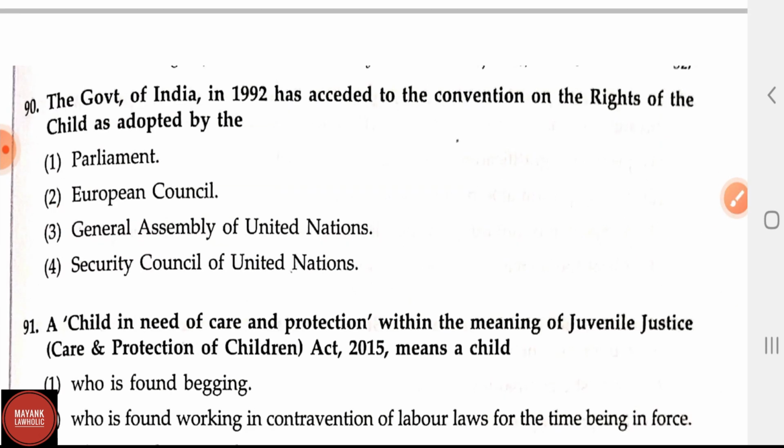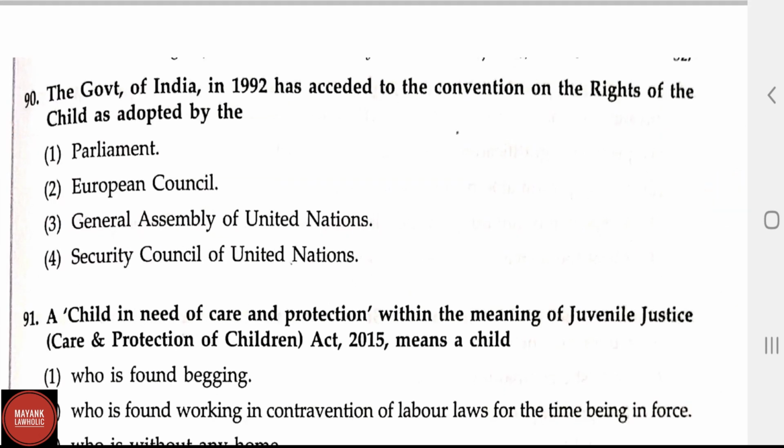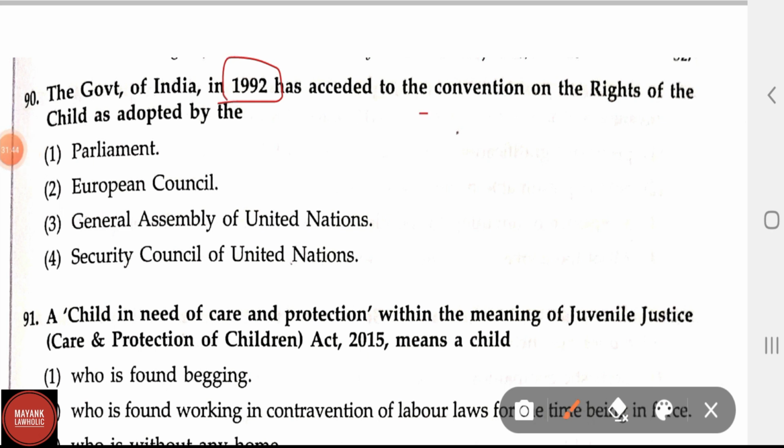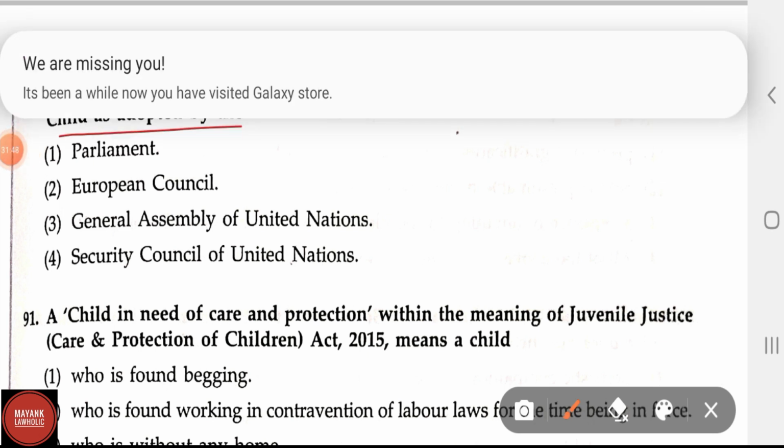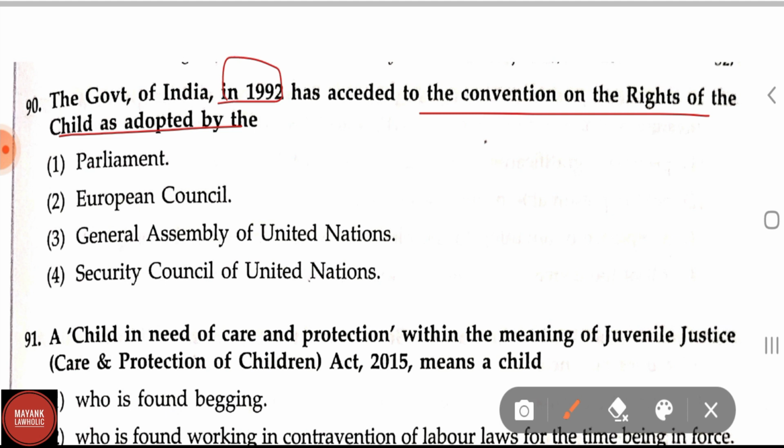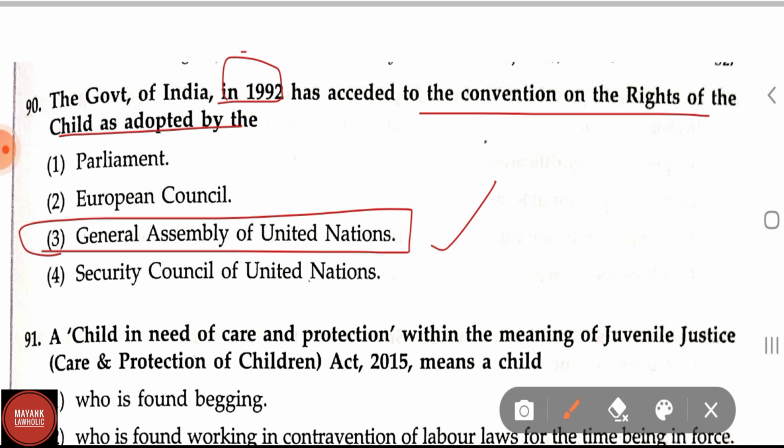Now let us see question number 90. The Government of India in 1992 acceded to the Convention on the Rights of the Child, which was adopted by: option 1, Parliament; option 2, European Council; option 3, General Assembly of the United Nations; and option 4, Security Council of the United Nations. Here the correct answer is option 3, General Assembly of the United Nations. This convention was signed in 1992 and later, in 2012, the POCSO Act was created related to this convention. On 14 November 2012 the POCSO Act was enforced.